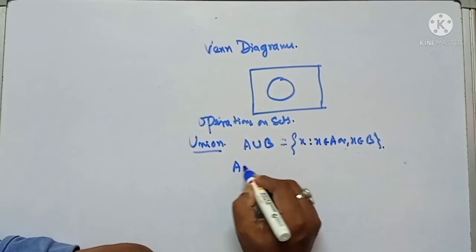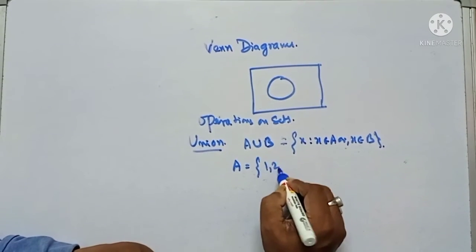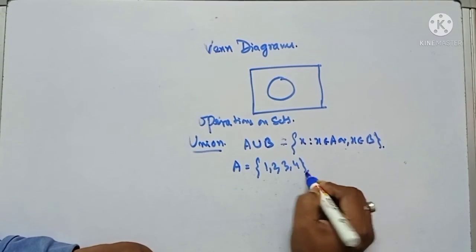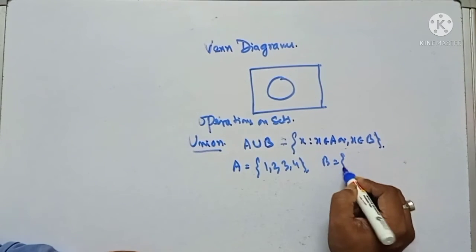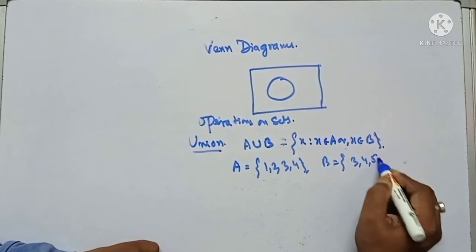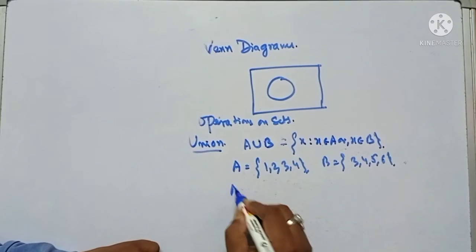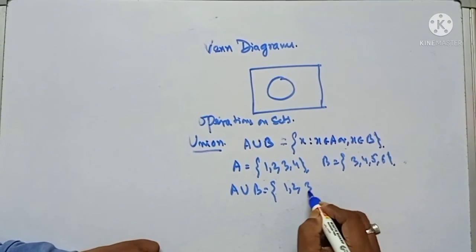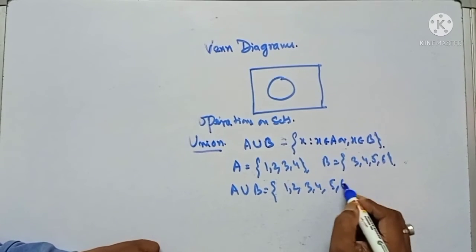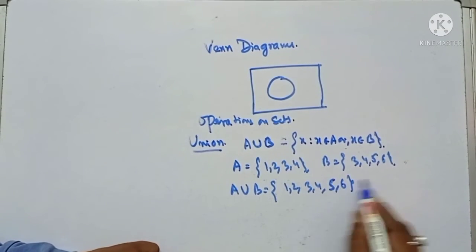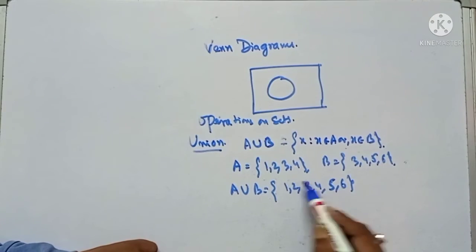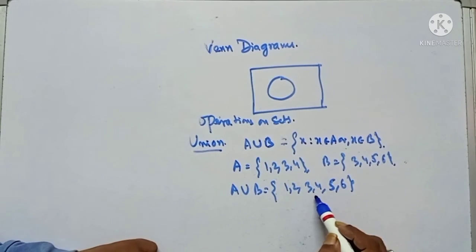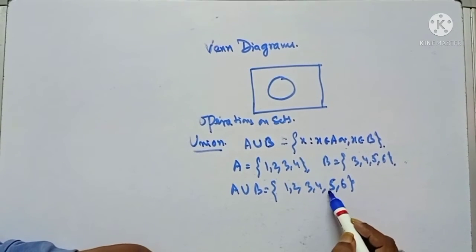So let A be the set 1, 2, 3, 4 and B be the set 3, 4, 5, 6. So A union B will be 1, 2, 3, 4, 5, 6. In a set, remember that repetition is not allowed. Since 3, 4 will come only one time in this set.